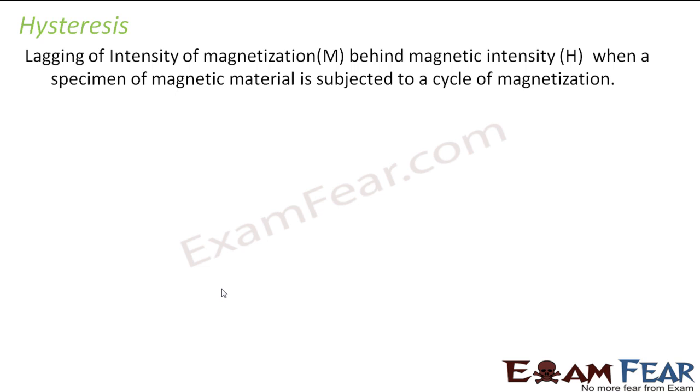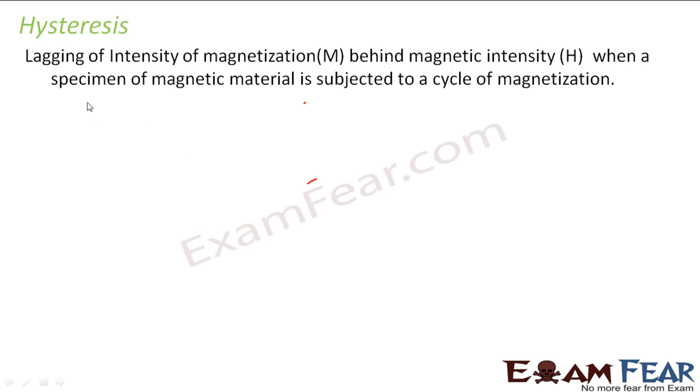So the definition for hysteresis looks quite long and complicated. It is not that complicated as it looks. It just says that suppose you have a specimen, a sample of some substance. You magnetize that substance. How do you magnetize it? By applying a magnetic intensity or magnetizing force, whatever you call it.